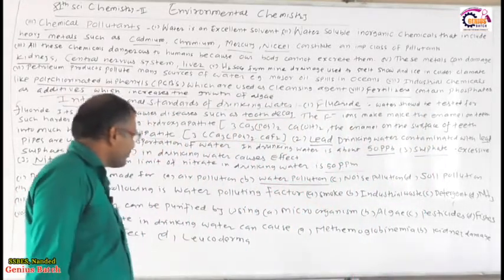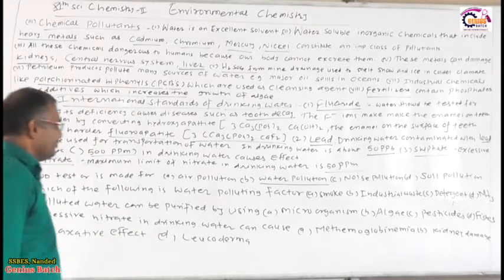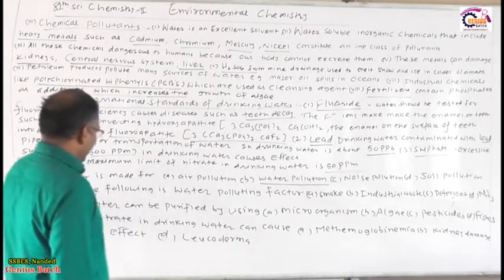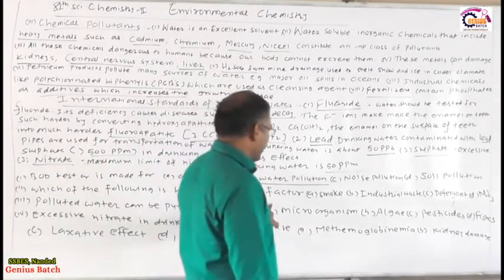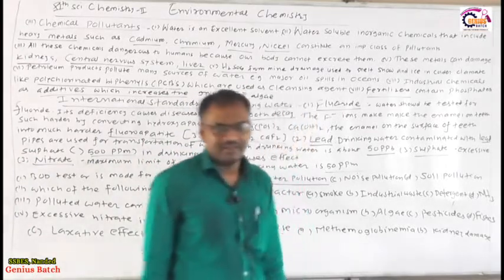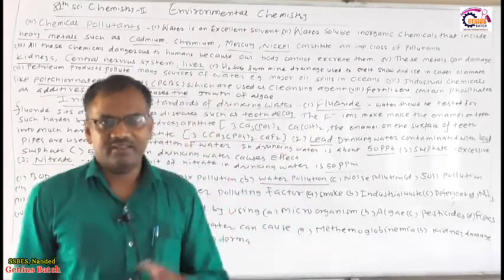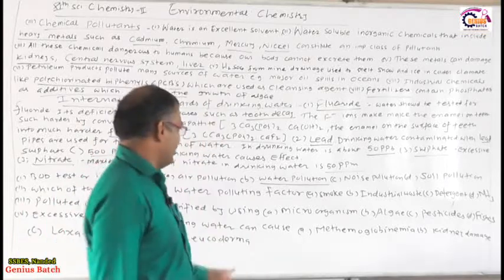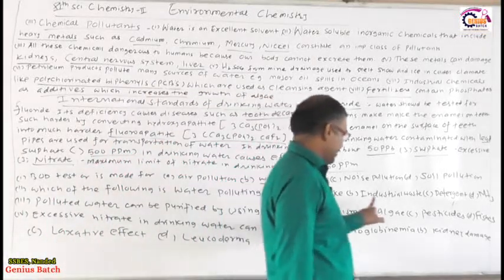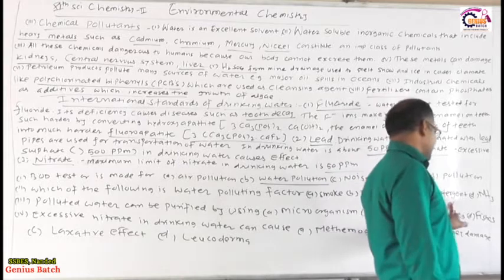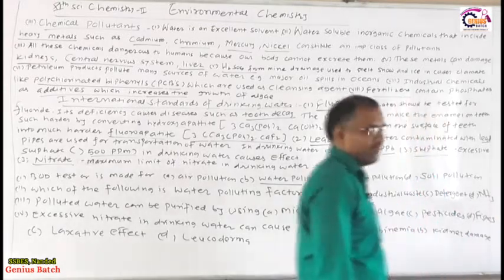Now the next question is, which of the following is a water polluting factor? What are the factors which pollute the water? They have given smoke, industrial waste, detergent, and ammonia. What is the question?